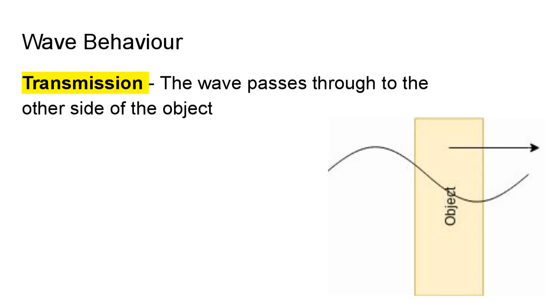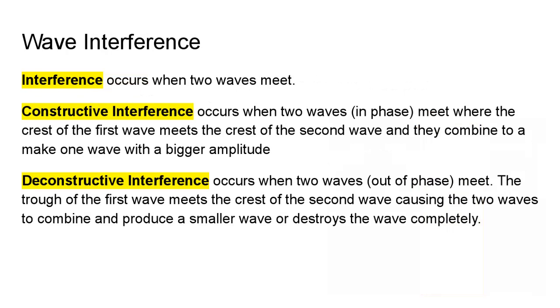Transmission is when the wave passes through an object. So it just goes right through it. Some of it might be lost. It might have a mixture of absorption and transmission, but there's some of it that makes it through, and that is transmission. So transmission is when the wave passes through the other side of the object.